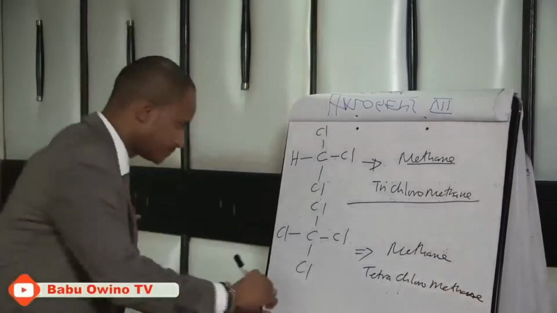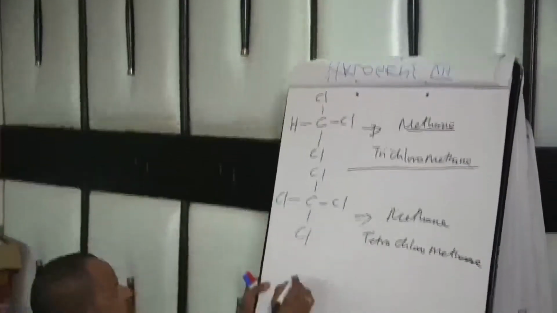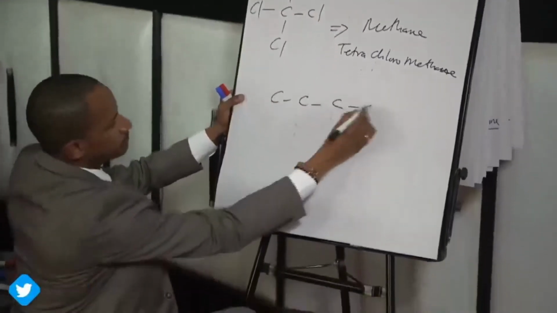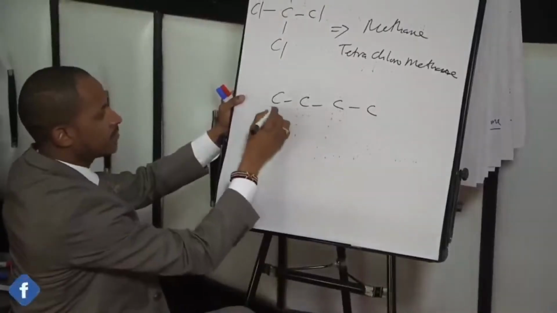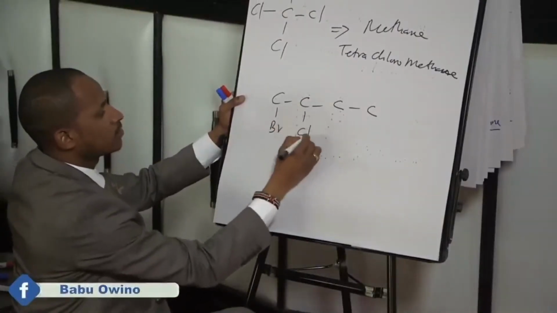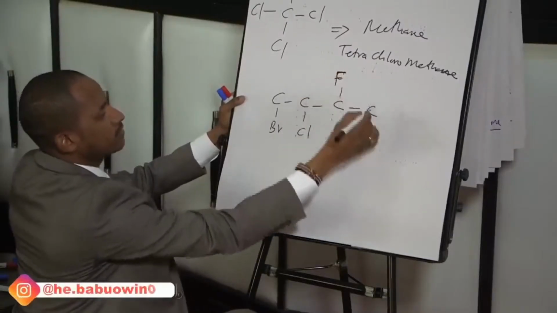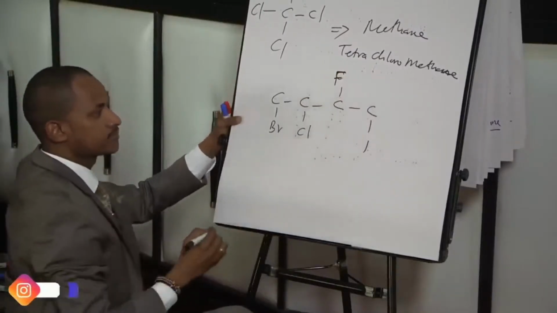The last one on halogens, suppose we have this, and then here we have bromine, chlorine, fluorine, and iodine.